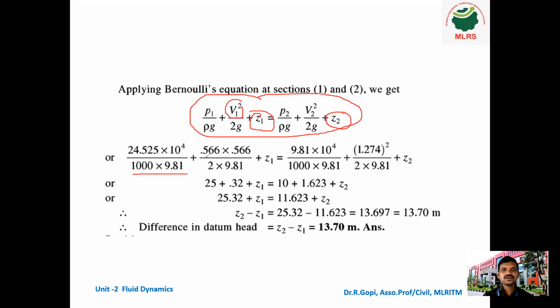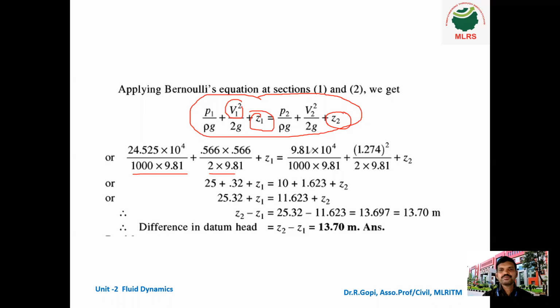and V1 we already calculated is 0.566 square, divided by 2 into 9.81 plus Z1, which is the unknown value.